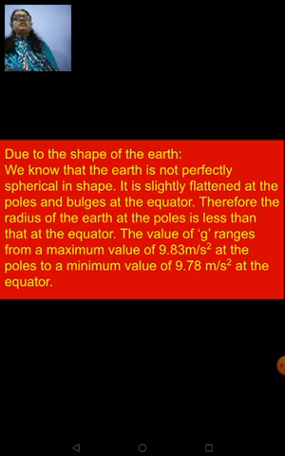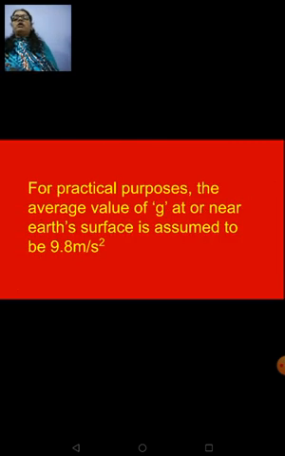Okay, so never say the earth is spherical in shape. That was told in your last session itself. The shape of the earth is slightly flattened at the poles and bulged towards the equator. So the radius of the earth at the poles is less than that at the equator. So the value of g ranges from a maximum value of 9.83 meter per second square at the poles to a minimum value of 9.78 meter per second square at the equator. But when you're talking about the value of g at or near the surface of the earth, it is assumed to be 9.8 meter per second square.